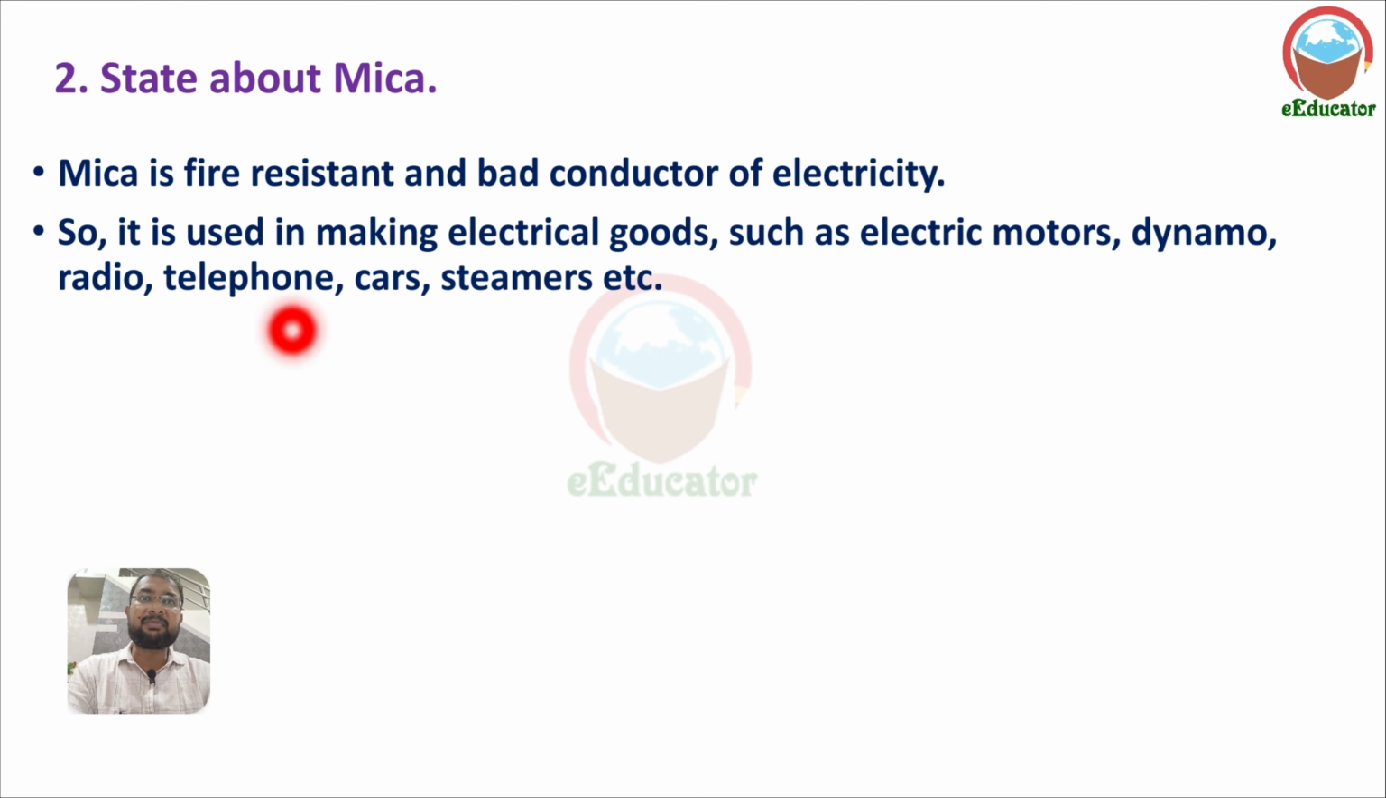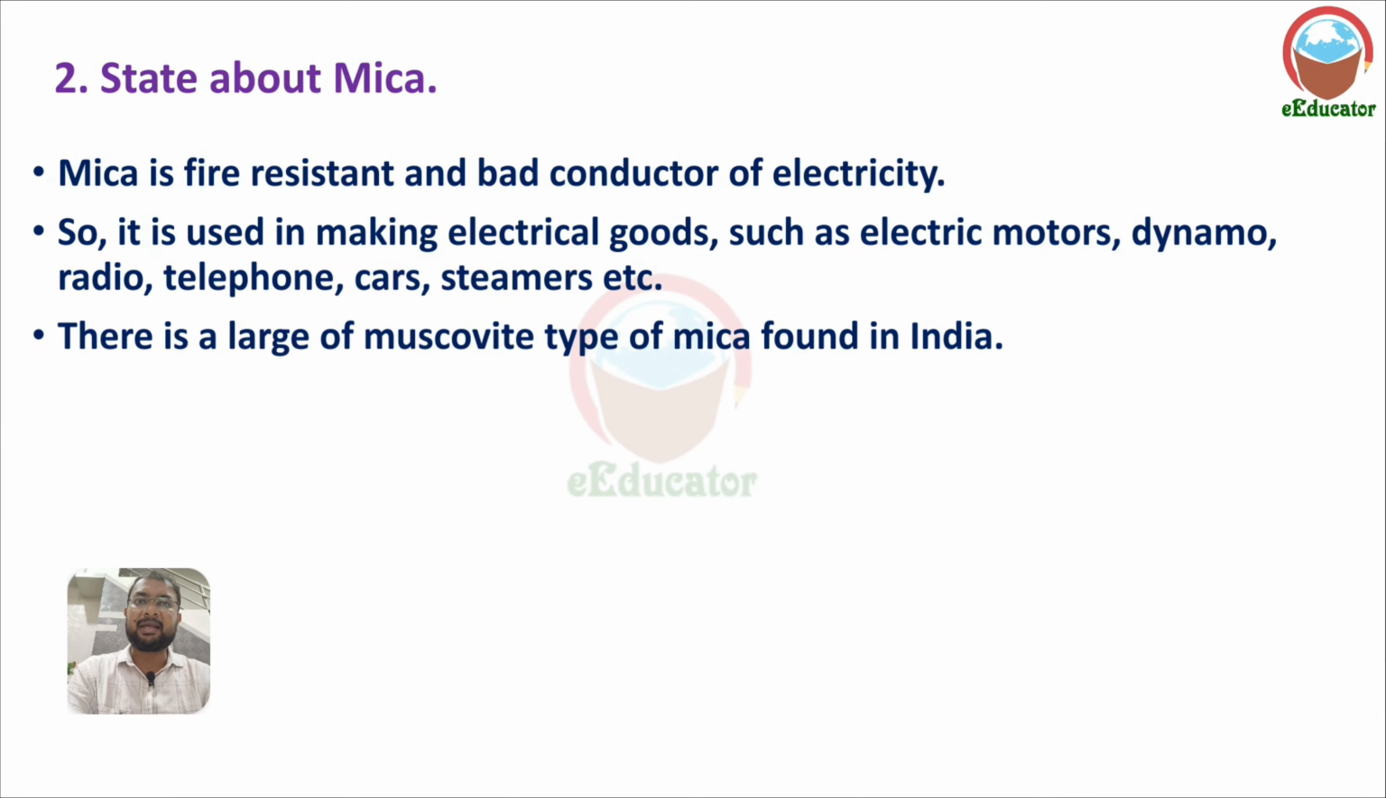So it is used in making electrical goods, such as electric motors. Mica is used in electric motors, in making dynamos, radios, telephones, cars, and steamers. A large amount of Muscovite type of mica is found in India.